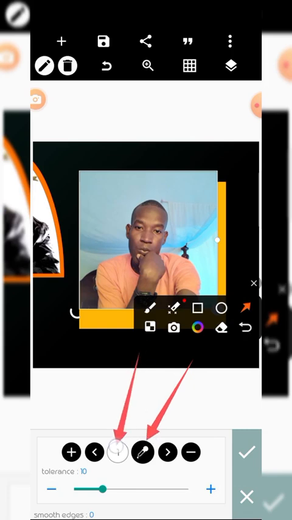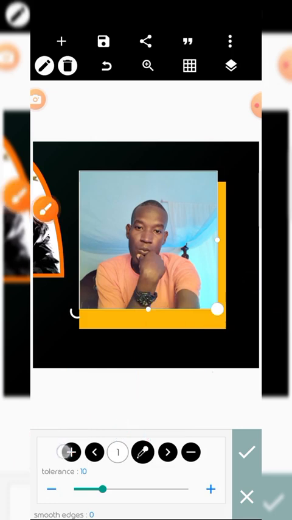This has a number of selections where the colors you have chosen, the number of colors you have chosen. That is the right position, left position. The plus is if you want to add a tolerance.